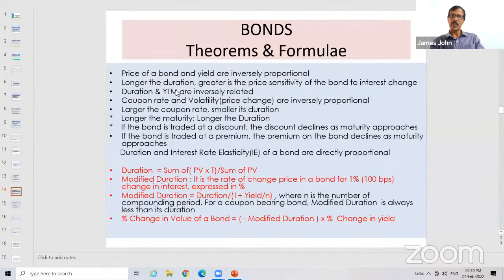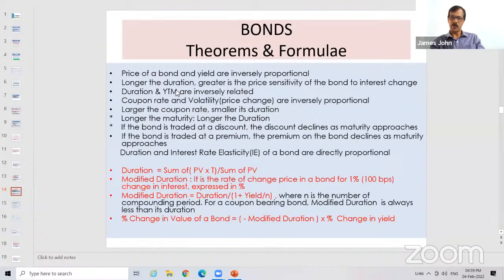Coupon rate and duration, inversely proportional. One and the same thing. See, coupon rate and YTM, more or less the same concept, no? Yield. So they are inversely proportional. Coupon rate and YTM, inversely proportional. YTM and duration inversely proportional. And then coupon rate and duration, they are also inversely proportional. Then period and duration, directly proportional.